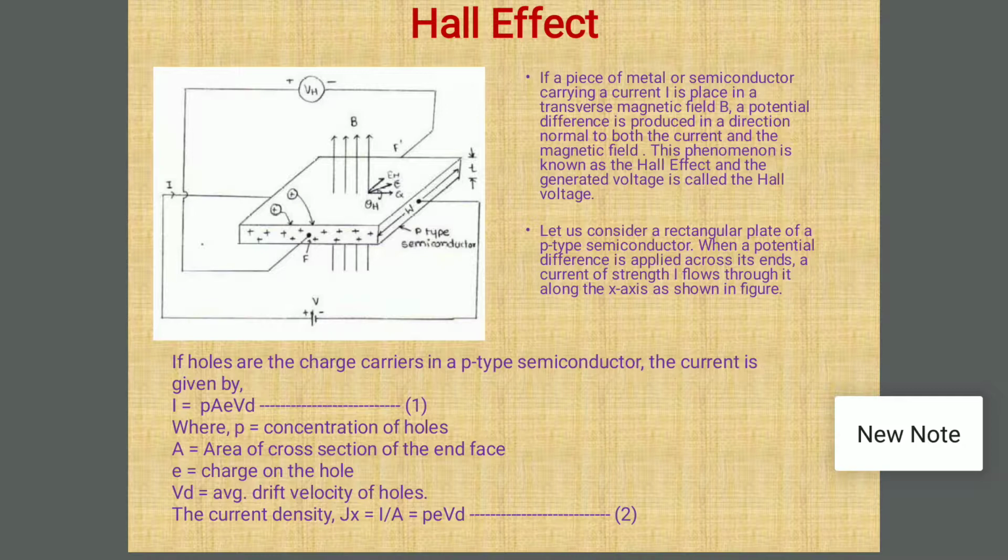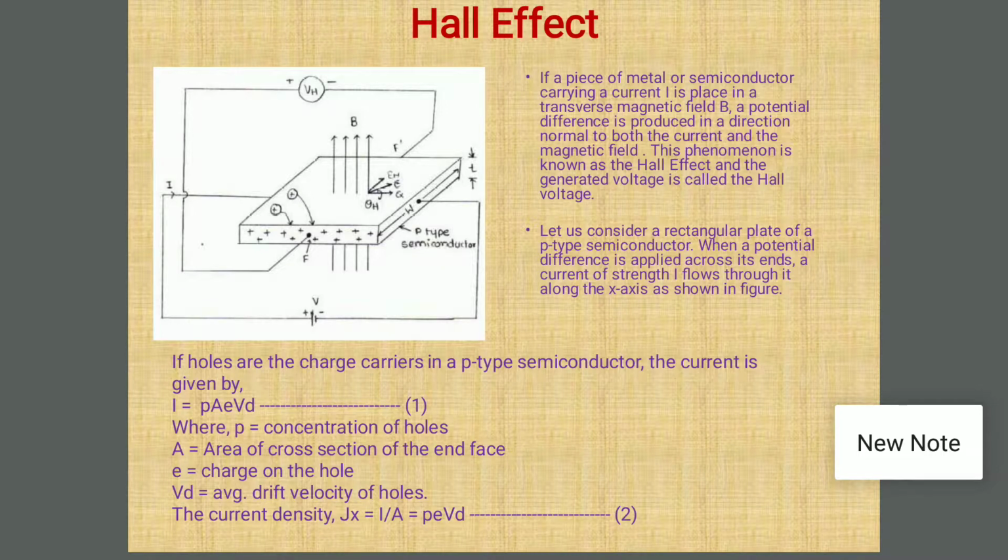Now we have considered a p-type semiconductor material here, so the majority charge carriers are holes. In this p-type, you can see the holes deflecting towards the front face. In the figure, we have supplied voltage and we are getting the current along the x-axis direction.